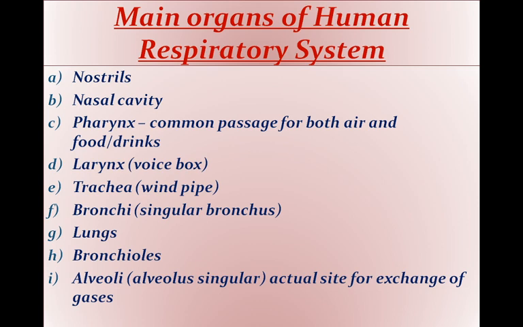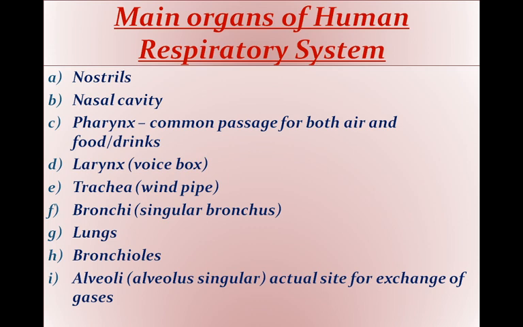The main organs of the human respiratory system are nostrils, nasal cavity, pharynx, which is a common passage for both air and food or drinks we take in through the mouth, larynx, which is also known as voice box, trachea, which is also known as windpipe, and bronchi, a plural word, singular bronchus. Then a pair of lungs present in the thoracic cavity or chest cavity